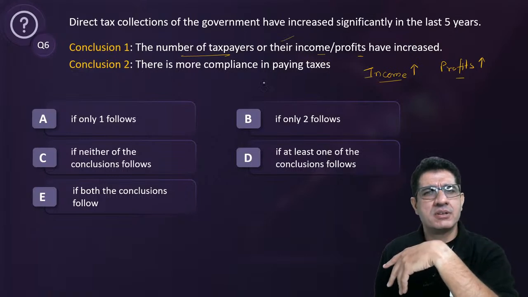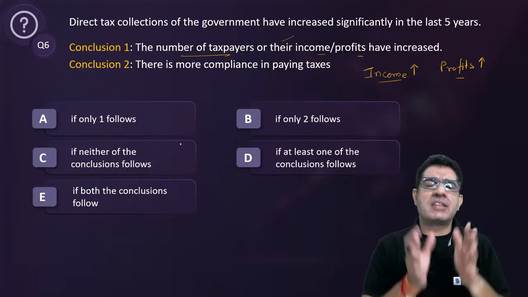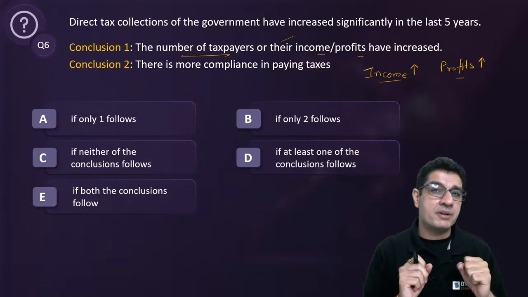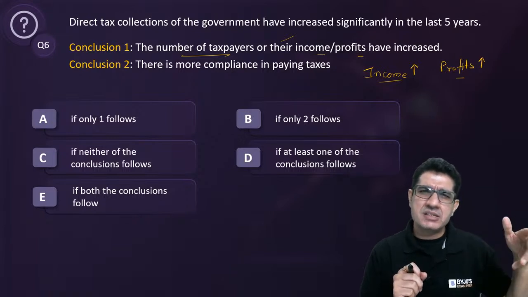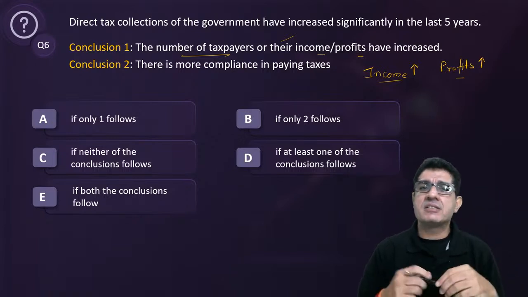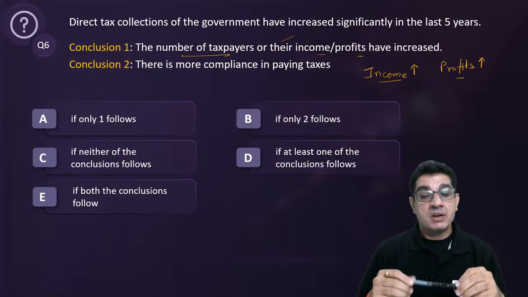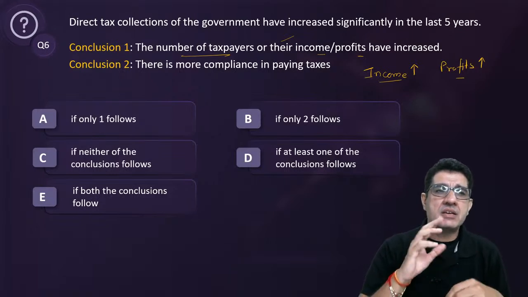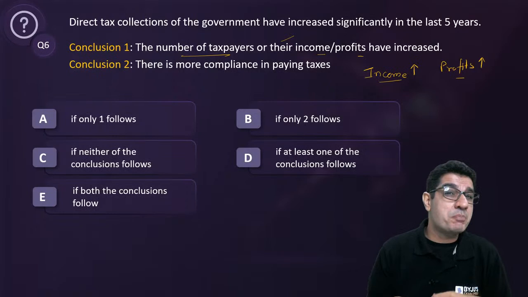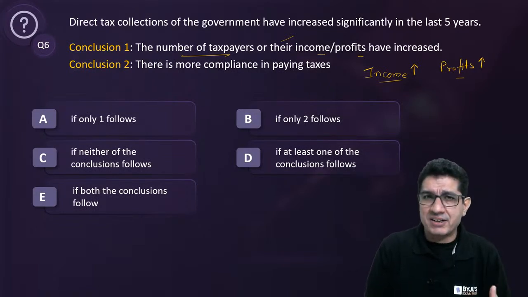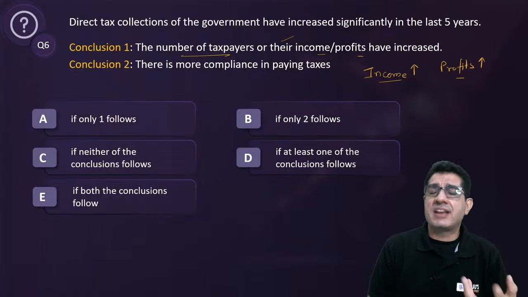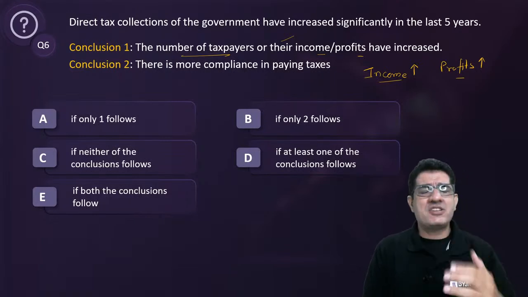Yeah, possible. So let us say that there were only 1,000 people who were earning earlier. Now there are 1,200 people who earn. So the number of taxpayers has increased, and that can lead to obviously an increase in the direct tax collection. It's also a possibility that there were people who were in the tax bracket. They were supposed to pay taxes, but earlier they did not. Now they do, and that is why direct tax collections have increased. So it can be any of these reasons.